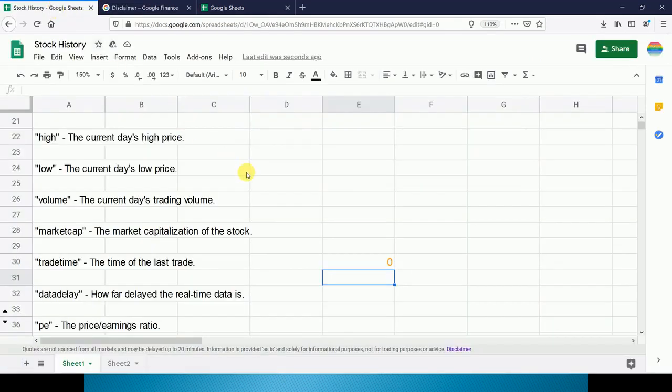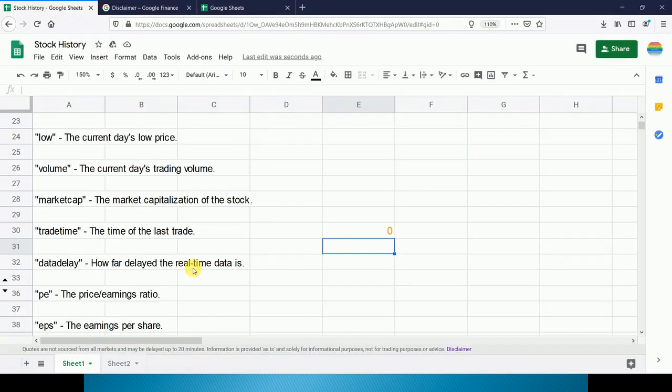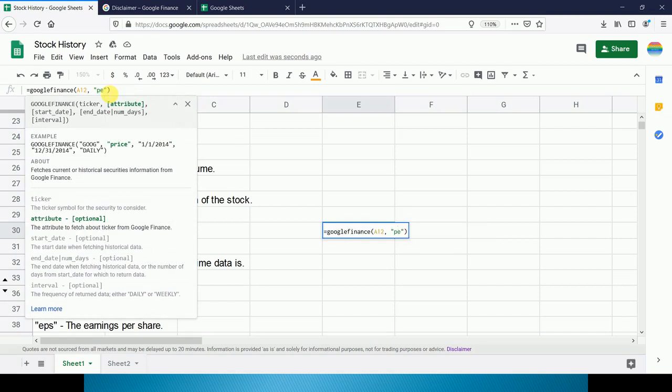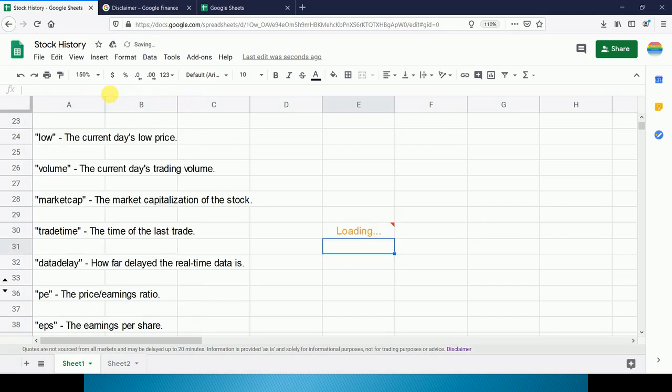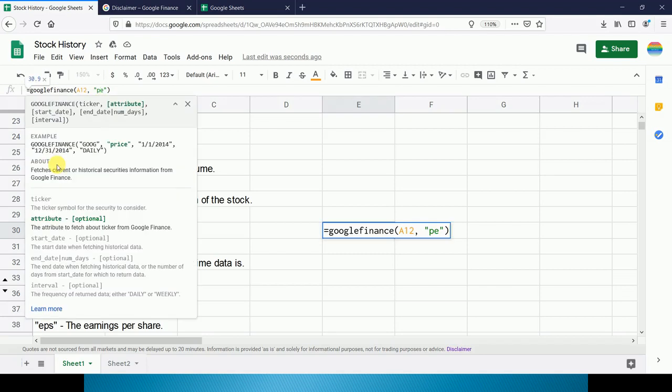So now we will go to next trigger, that is PE, that is price earning ratio. So here we can also get PE. So this is the price earning ratio as on last date. Similarly, we want to get the EPS. So this will give you EPS, earning per share.